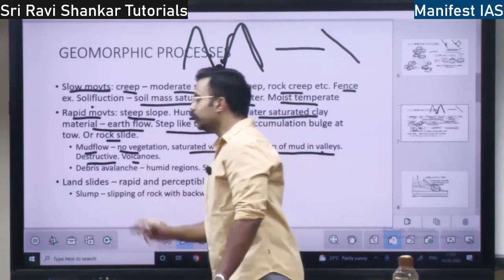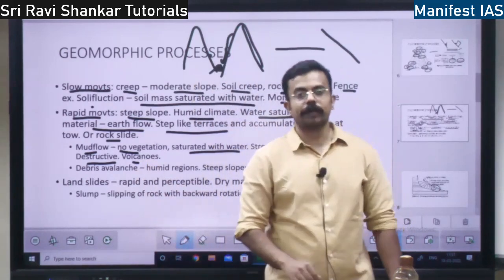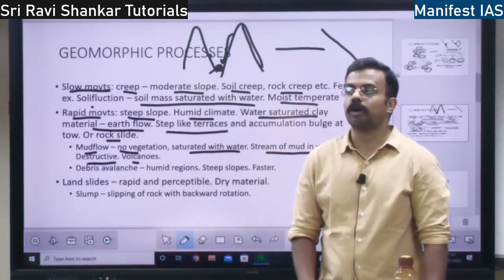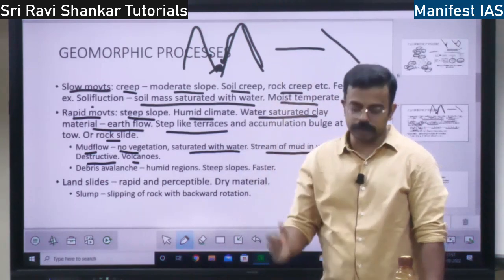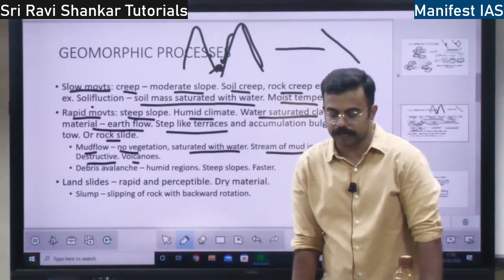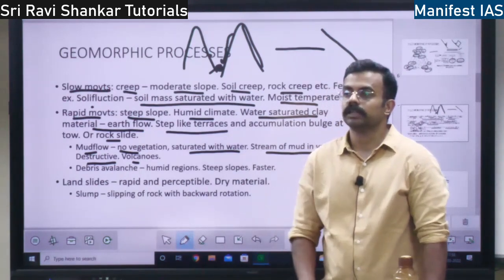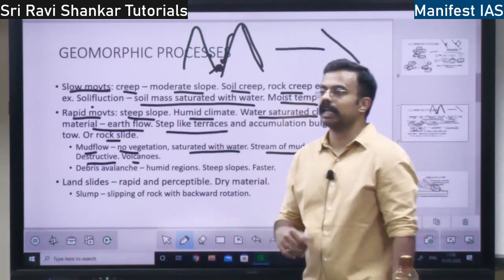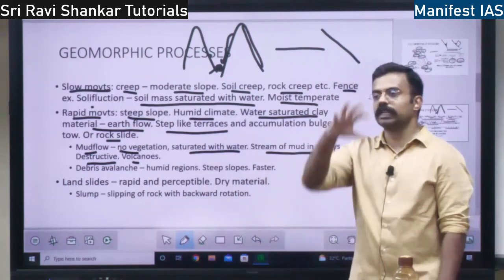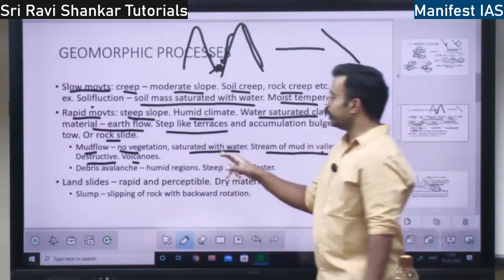Then mud flow you can also find in the volcanoes. During a volcanic expansion or explosion, there will be a flow of mud. There will be a flow of pyroclastic material, volcanic ash, all those things. Along with that, mud is also going to flow.